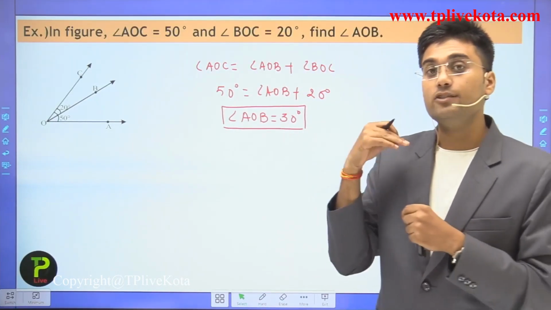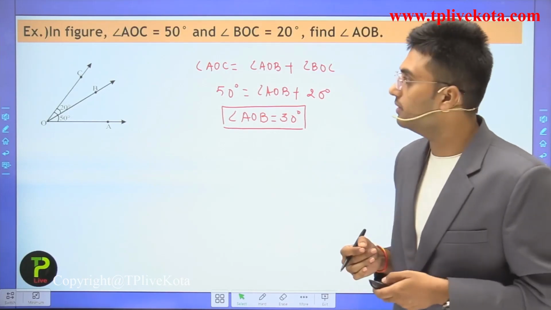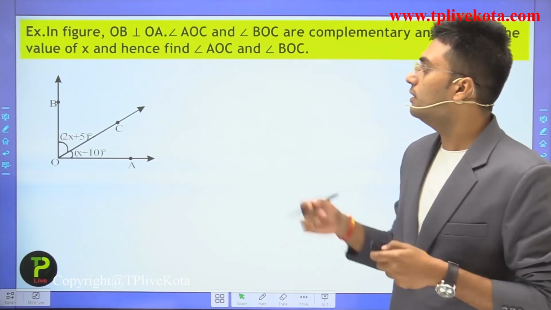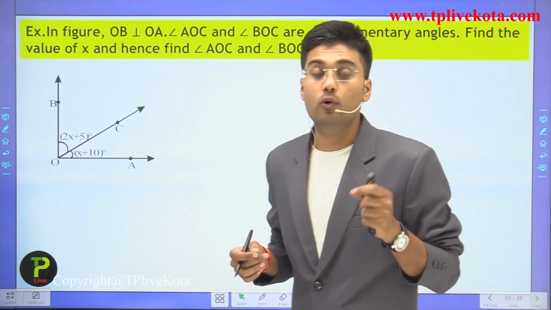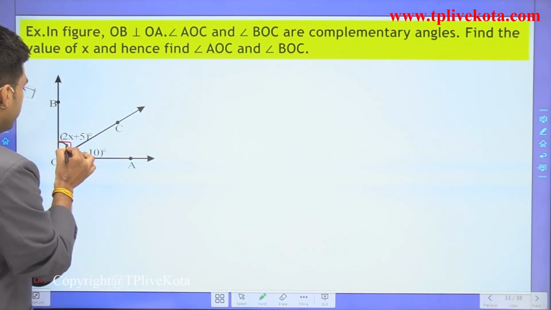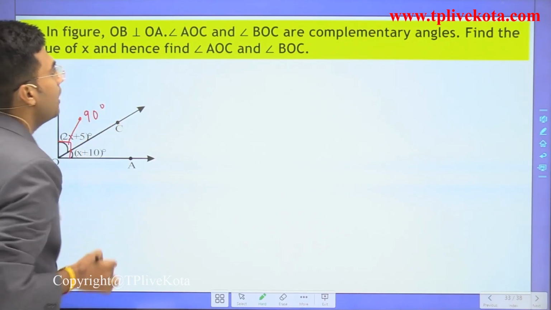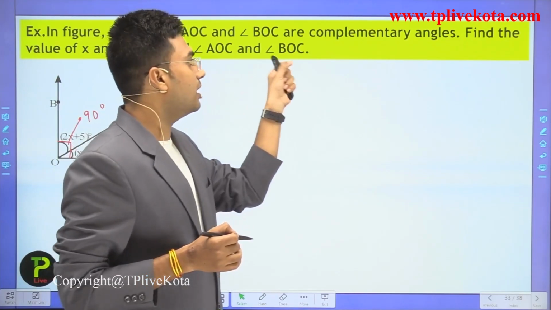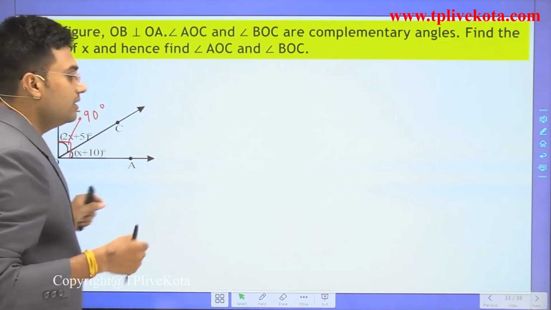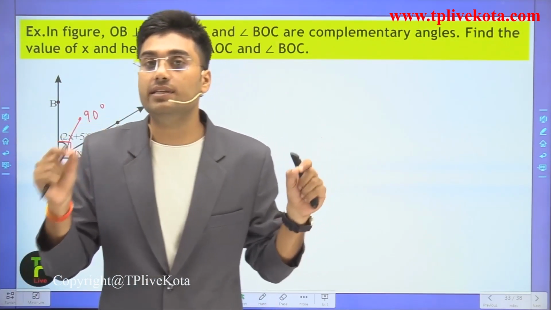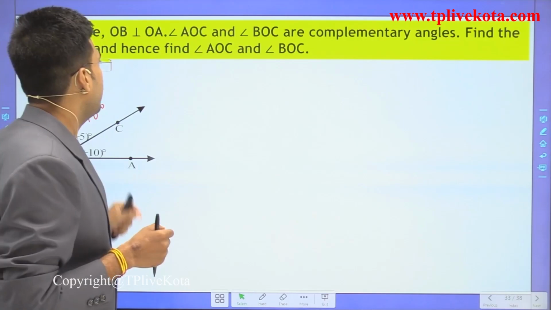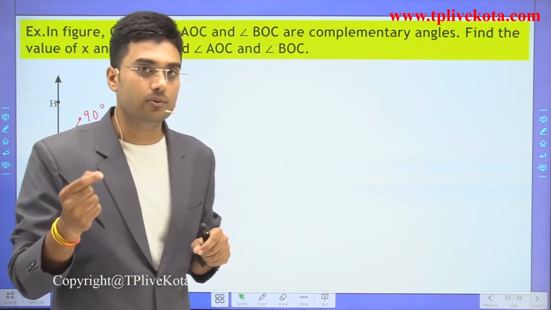So after this, let's move to the next example. In the figure, OB is perpendicular on OA. That means this angle is equal to 90 degrees. And angle AOC and angle BOC are complementary angles, because the sum of these two angles is 90 degrees. Find the value of x and hence find the value of AOC and BOC.